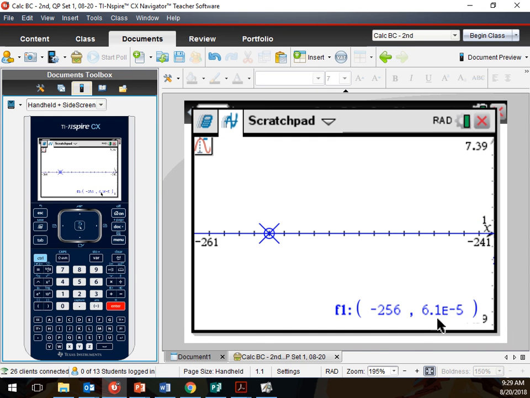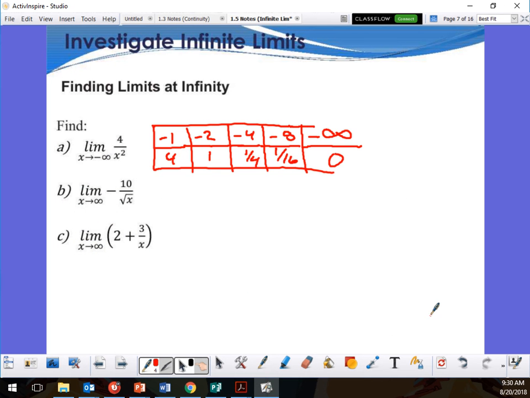At this point, what is that scientific notation telling me? There are 5 zeros in front of that 6, right? That means it is so finitely small, I could say that this is going to go to 0. So I'm looking at the graph, and all the way out here it goes to 0. Okay, so where are we at now? Take a look at the next one.